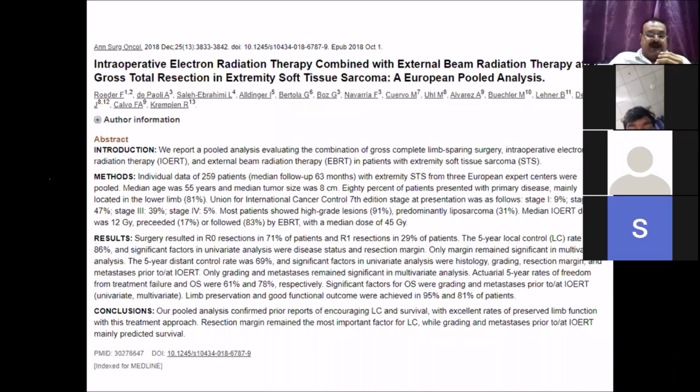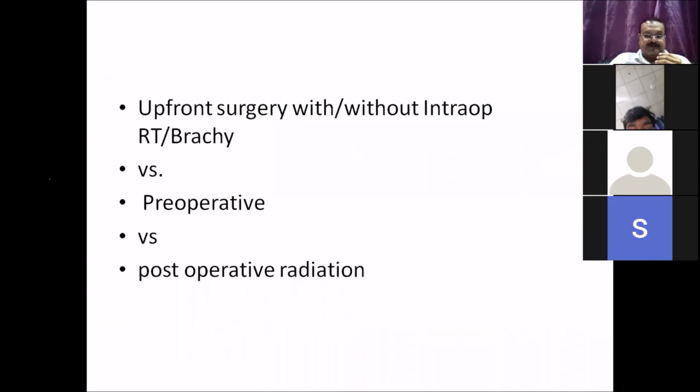So in the patients where the margin was R1 resection, where the margin was positive, these are the patients who actually recurred. Otherwise, in a R0 resection, the intraoperative radiotherapy proved to be a very good tool, and 5-year disease control rate was 69% in their study.